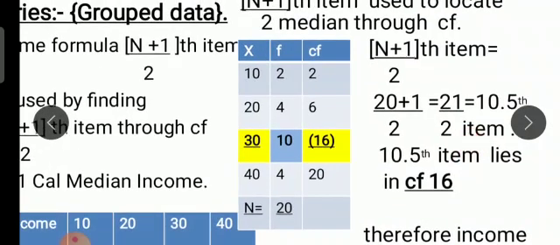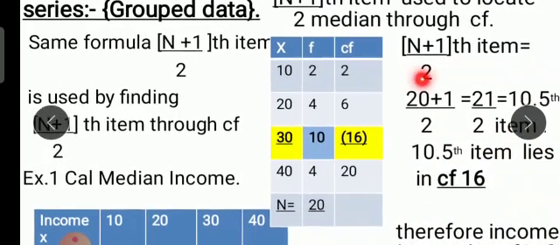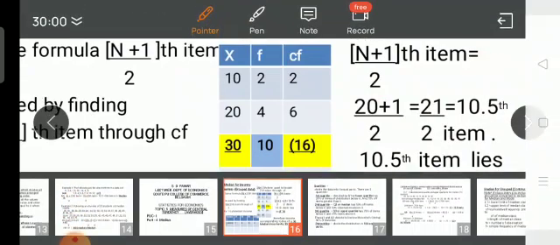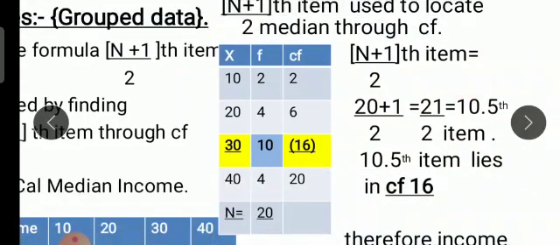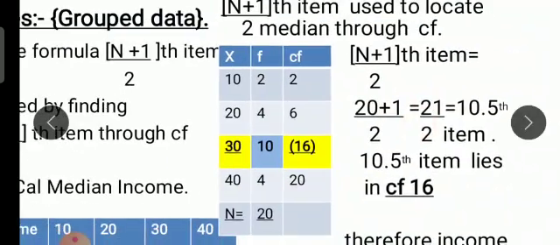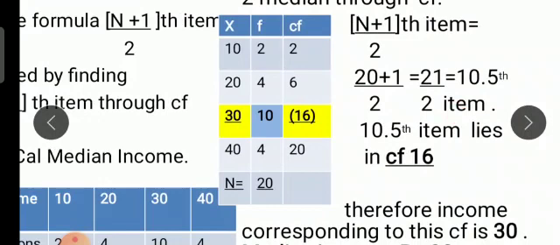Now take the formula: (N plus 1) upon 2th item equals what? N is 20 here. 20 plus 1 divided by 2. 20 plus 1 gives you 21, divided by 2 gives you 10.5th item. Now this 10.5th item has to be located through the CF column.